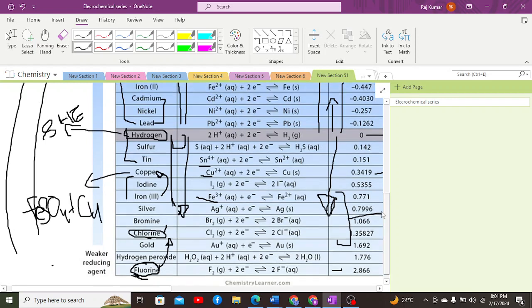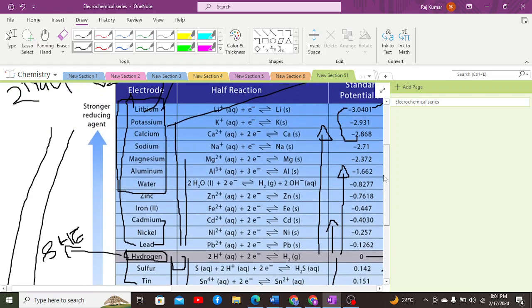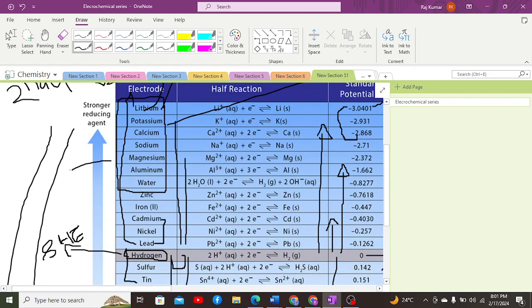The product obtained would be iron sulfate and copper as a free state metal, right? And after that, when it comes to the other part, if we take zinc and magnesium, now magnesium sulfate is a salt. Let's suppose we are taking magnesium sulfate.